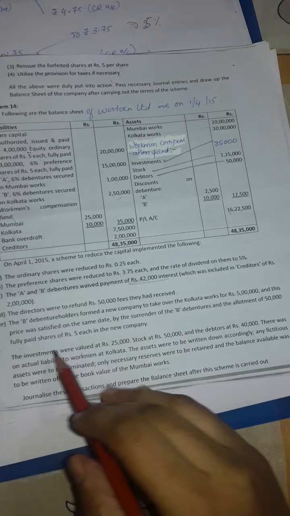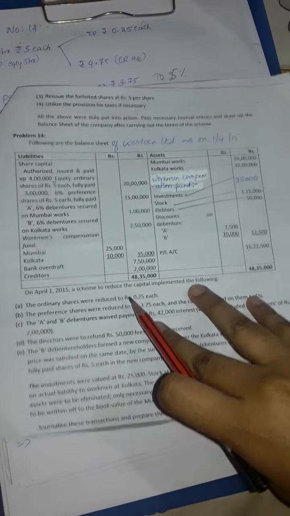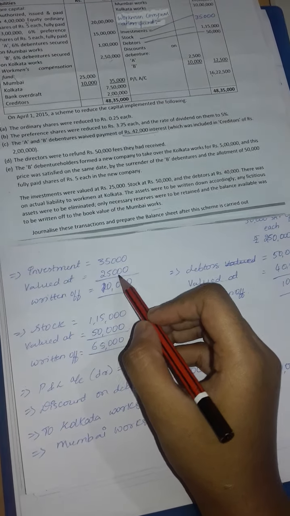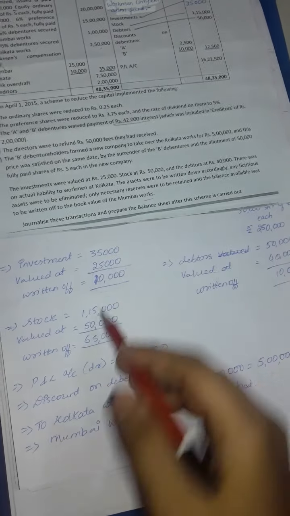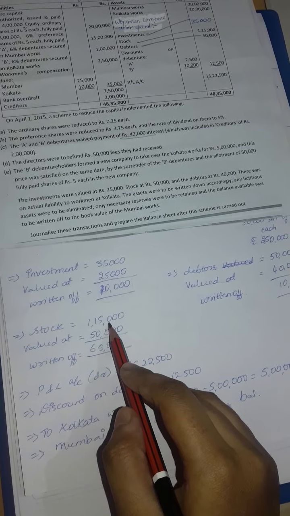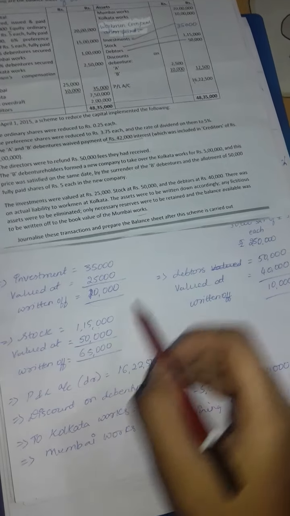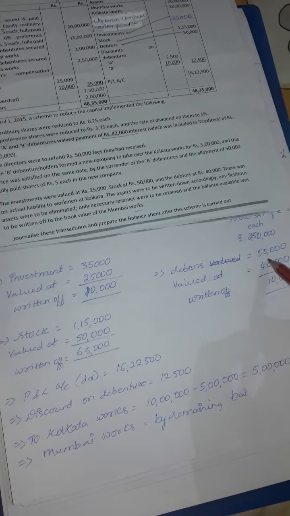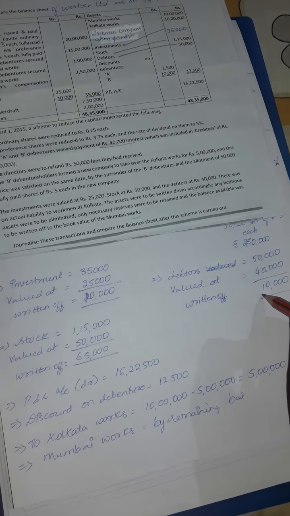Next adjustment, the investments were valued at 25,000. The value of investment is 35,000, and they are valued at 25,000, so the fall in value is 10,000. Stock at 50,000: the value of stock is 1,15,000, valued at 50,000, so the fall in value is 65,000. Debentures at 40,000: the value of debentures is 50,000, valued at 40,000, so the fall in value is 10,000.